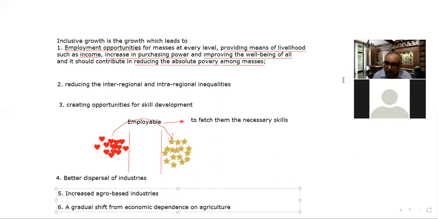And the next thing is that law and order problems should be tackled on a priority basis. Whatever the regional issues are, those need to be tackled on a priority basis. Like the Naga problem is there, the Assam problem is there, right? Problems in some other states of the Northeast are there, and the Naxalite problem is there in that red corridor part. And in Jammu and Kashmir, the problems are there, the farmers' problems are there, right? So all these problems lead to law and order issues.